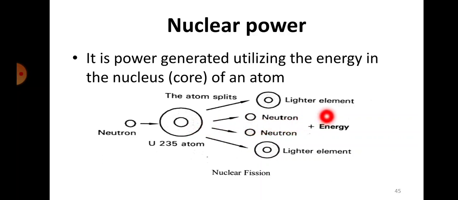So it's very important to control this nuclear fission reaction. If you are not able to control it, it becomes a disaster, because it will just go on multiplying. The neutrons that are produced will strike another atom, that will again split, and then more neutrons will come, and we literally cannot stop it after that, right?